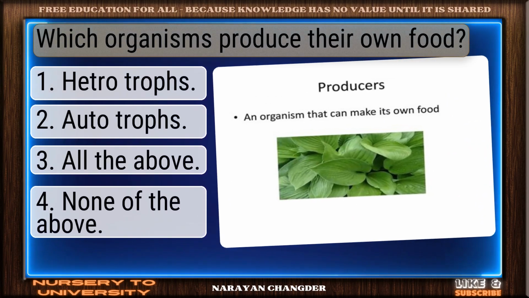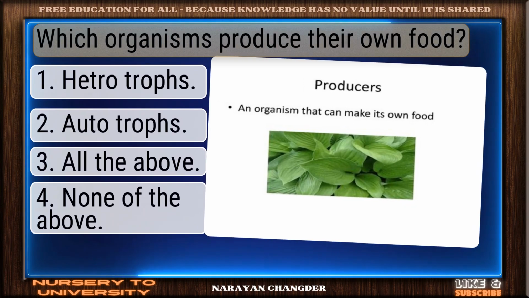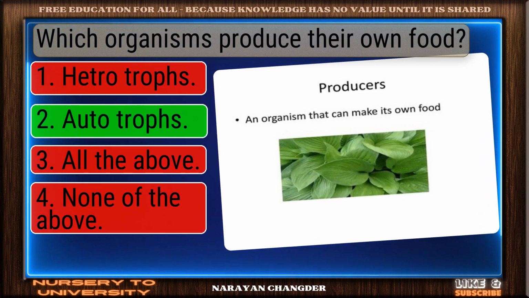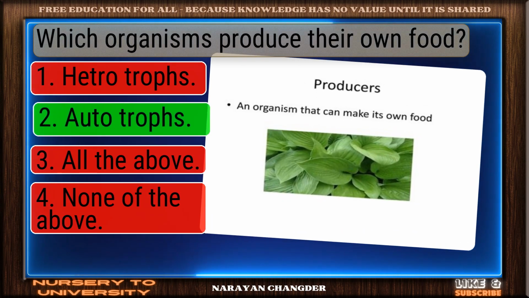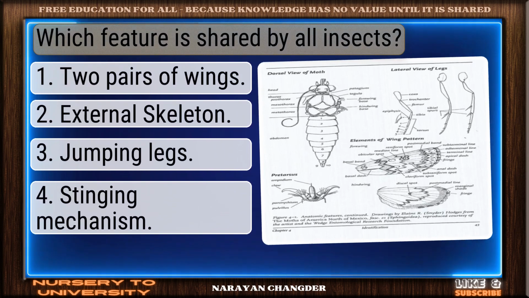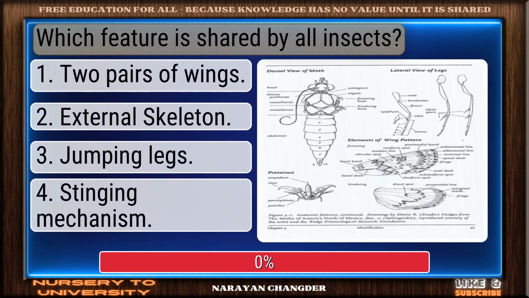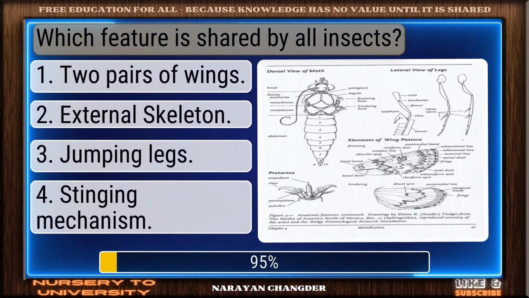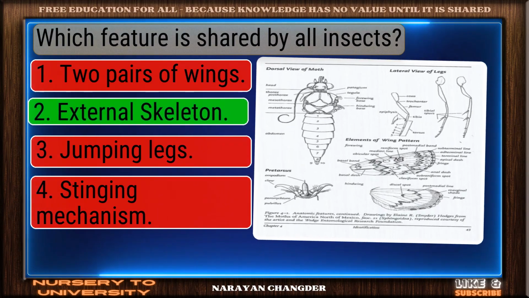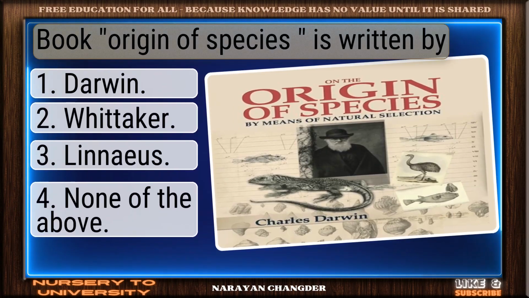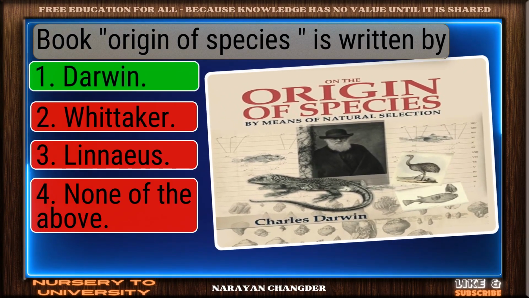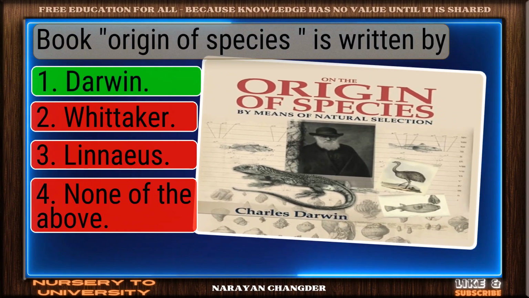Question number 215. Which organisms produce their own food? Clear logic. Your choice autotrophs is sound and 100% true. Question number 216. Which feature is shared by all insects? Great job. External skeleton is the accurate answer. Question number 217. Book Origin of Species is written by. Sharp thinking. Darwin is the right choice.